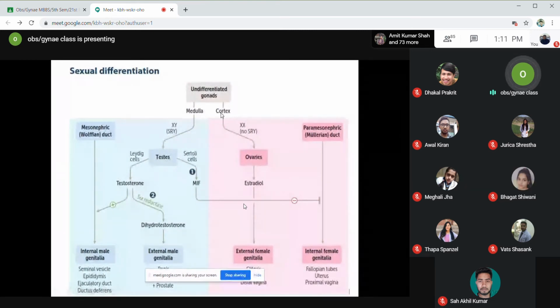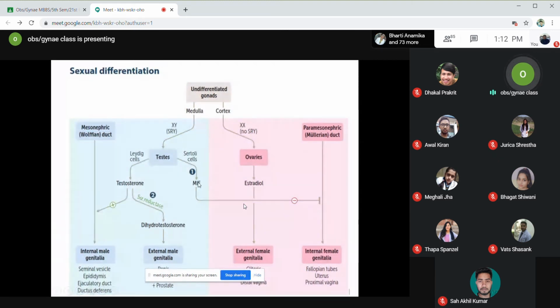In the medulla, if the genotype of the embryo is XY, that is, it's destined to be a male, then the short arm of the Y chromosome has an SRY gene, and this gene codes for a testis determining factor that helps in differentiation and development of the testis. The testis has Leydig cells and Sertoli cells. Leydig cells secrete testosterone, and Sertoli cells secrete Mullerian inhibiting factor, as I've already told you.